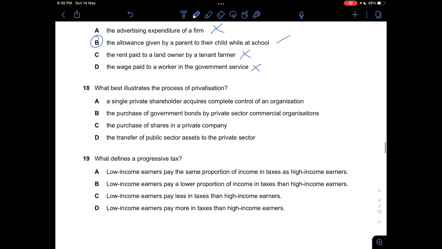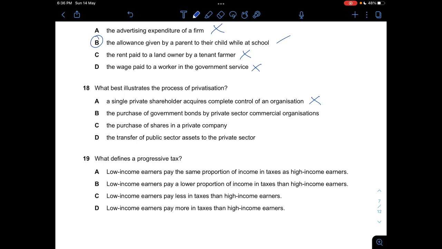Question 18, what best illustrates the process of privatization? It's basically when originally a national company is being taken over by a private firm. Alright, so A, it says a single private shareholder acquires complete control of an organization. This one is not exactly correct, because we're talking about privatization in general. This one says that you're acquiring complete control of an organization. It's not that.